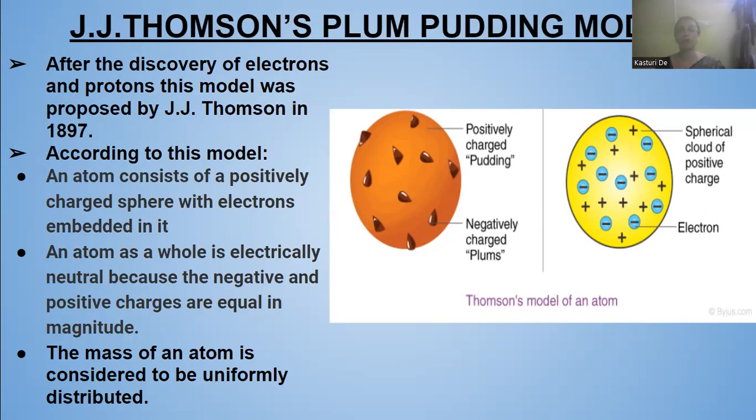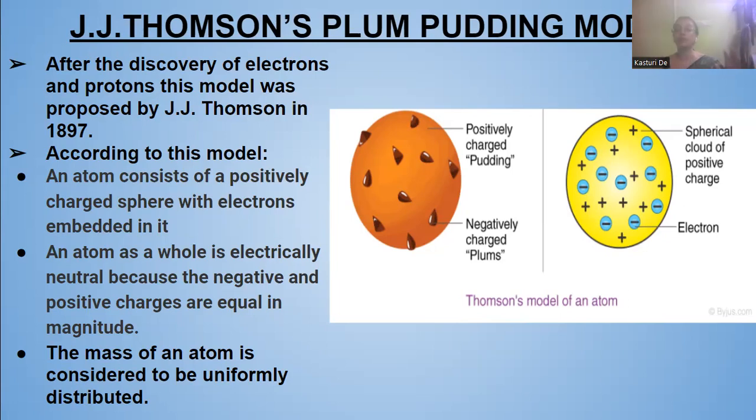According to this model, an atom consists of a positively charged sphere with electrons embedded in it. An atom as a whole is electrically neutral because the negative charge and the positive charge are equal in magnitude. That means the total amount of negative charge is equal to the total amount of positive charge. That's why it's electrically neutral.